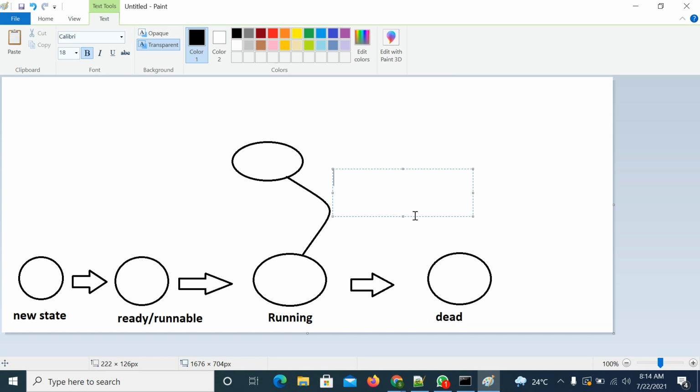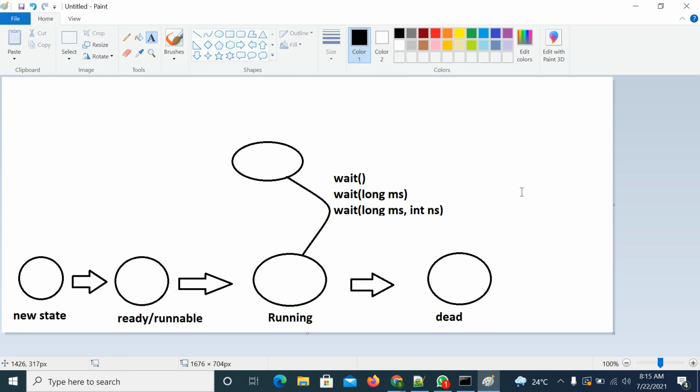You have three wait methods, and you can apply any of them: the wait method, the wait method with some milliseconds, and the wait method with milliseconds and nanoseconds. You will call these methods from a synchronized area.